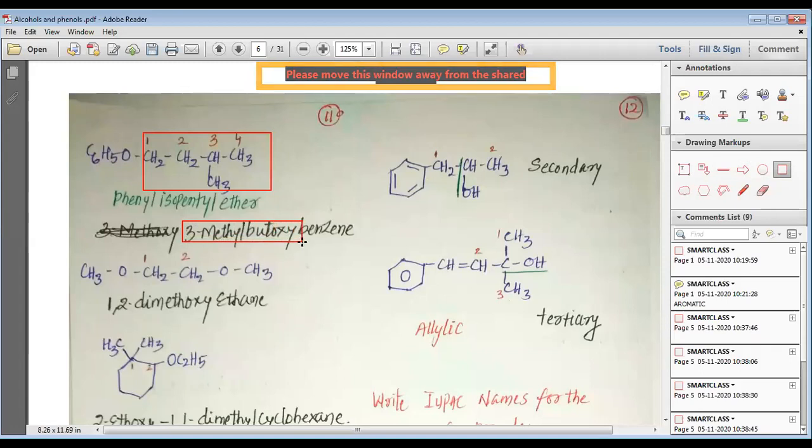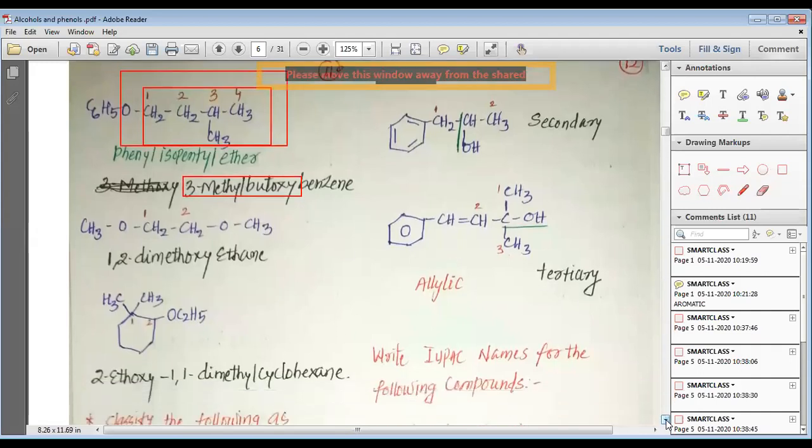But we also consider this oxygen with this part, so it becomes 3-methylbutoxy. When we consider this with oxygen, it is 3-methylbutoxy, and then you have C6H5 benzene, so it is 3-methylbutoxybenzene.